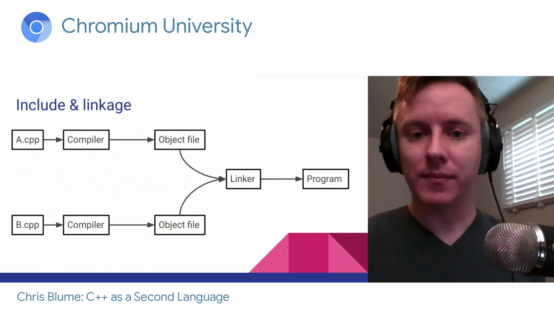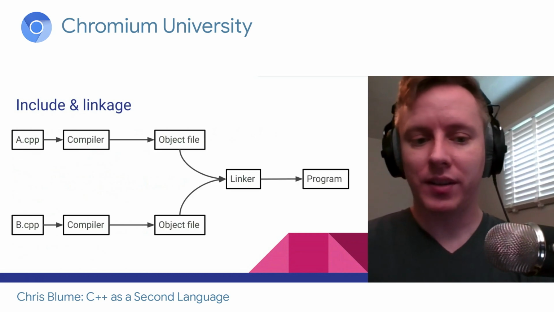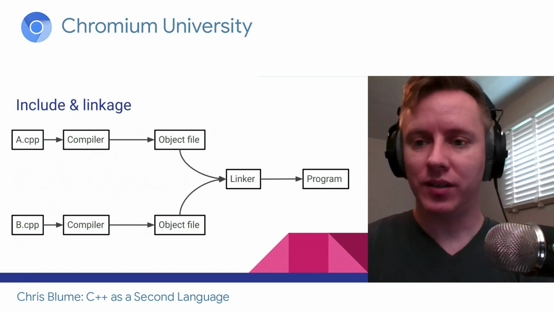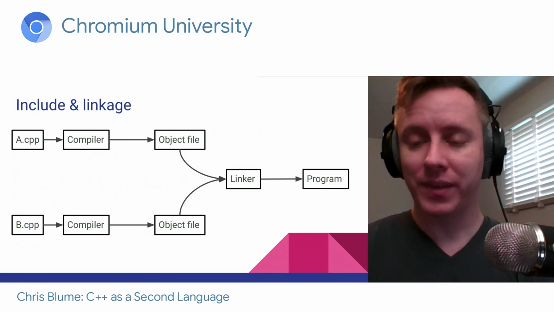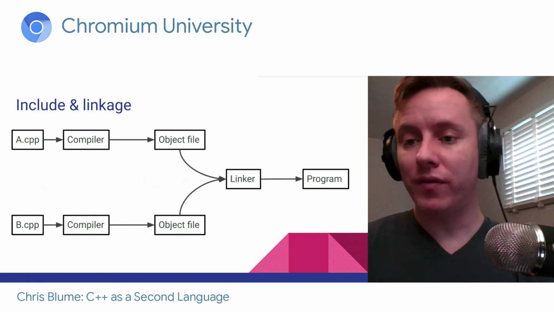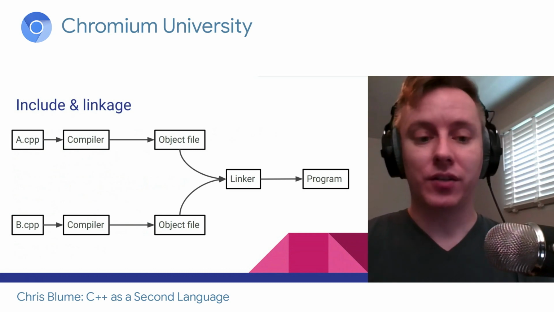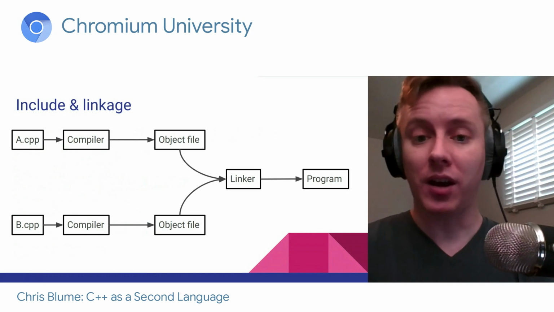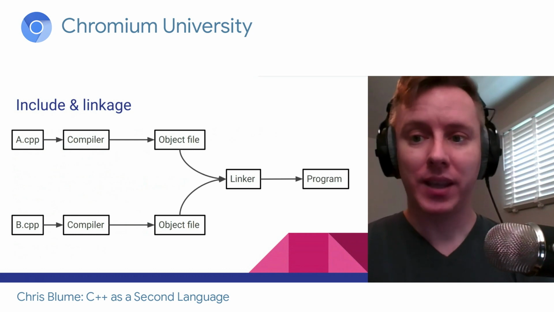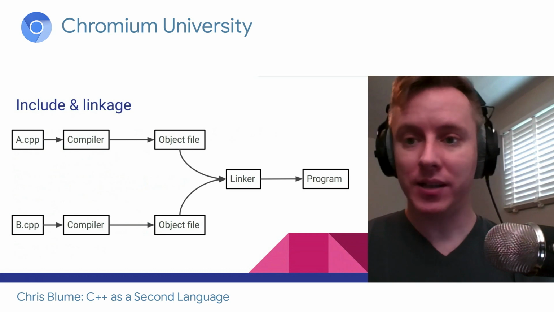So in C++, there's what's called translation units. And every code file is its own translation unit, and they don't know about each other. So in this example, I have at the top a.cpp, and then at the bottom, I have b.cpp.